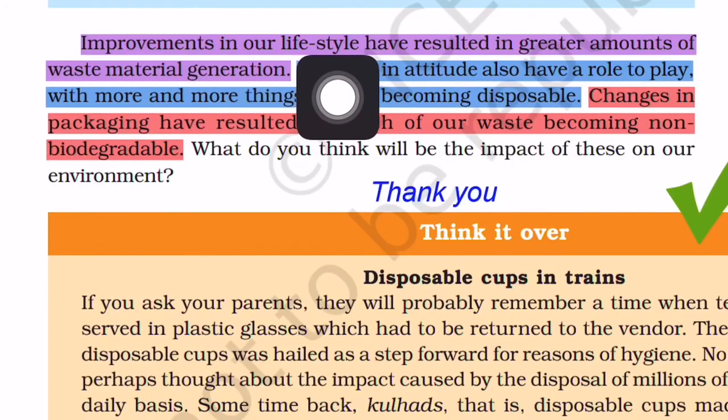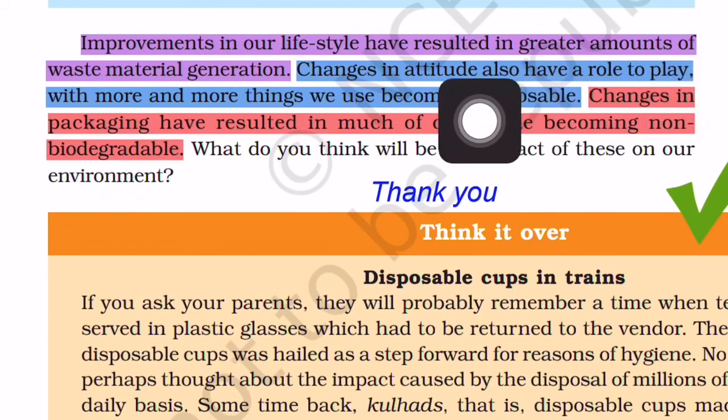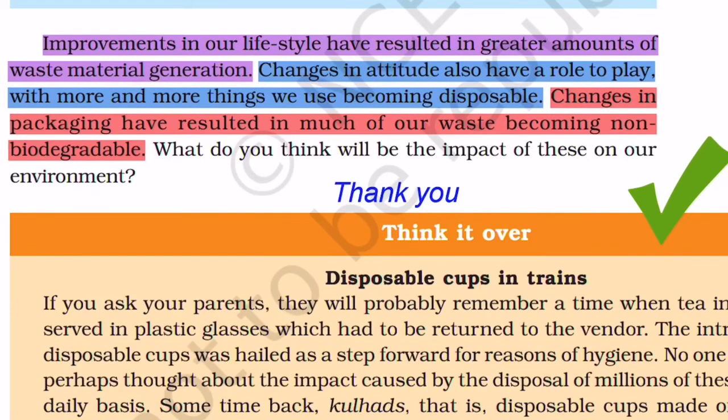Improvements in our lifestyle have resulted in greater amounts of waste material generation. So due to the improved standard of living, there is a generation of waste material in nature. Changes in attitude also have a role to play, with more and more things we use becoming disposable. So due to the change in attitude, nowadays we are producing a lot of waste material which has to be disposed of in the environment.